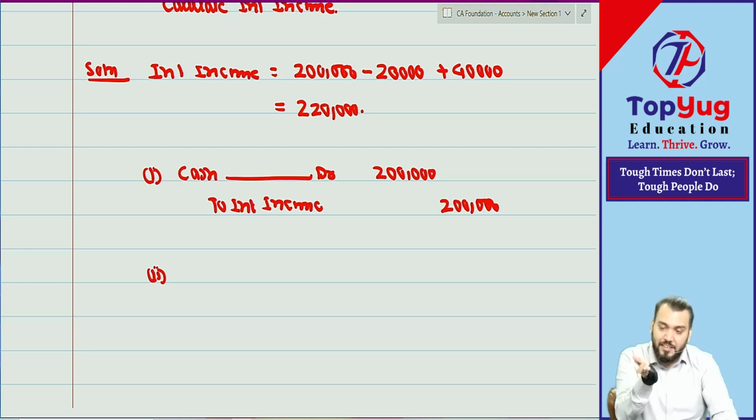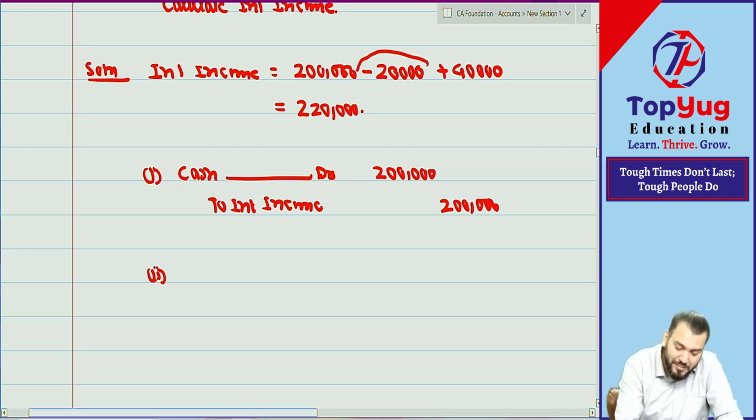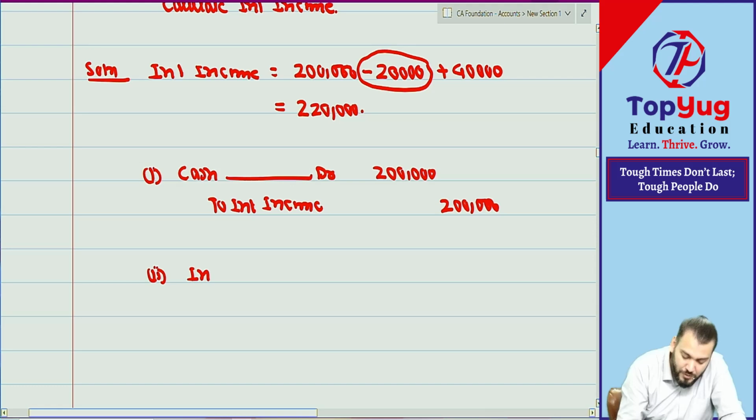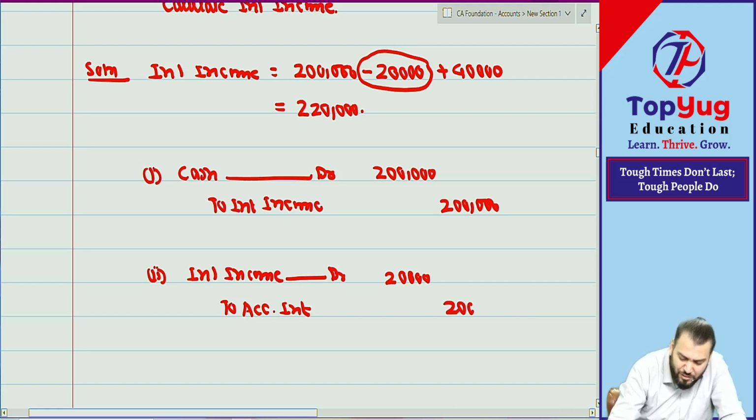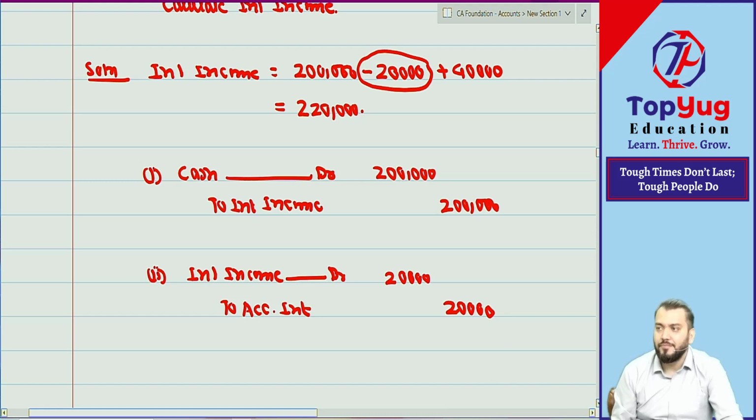Is it an increase in income or a decrease in income? Decrease. So which account will be debited? Interest income will be debited to accrued interest. How much? 20,000. Just find out increase or decrease in income. It will be very simple. The other aspect will be automatically identified.